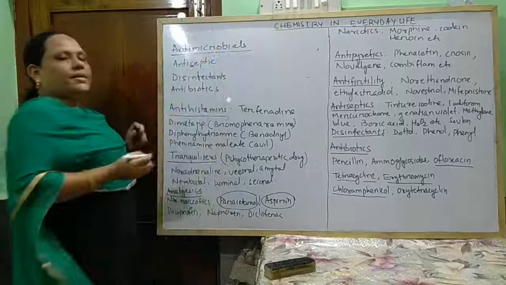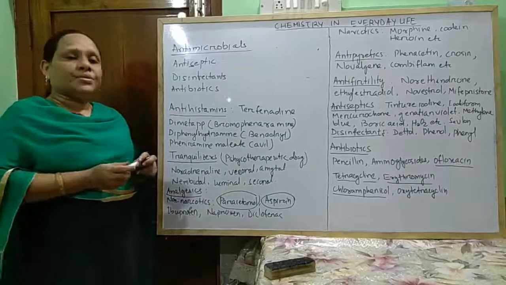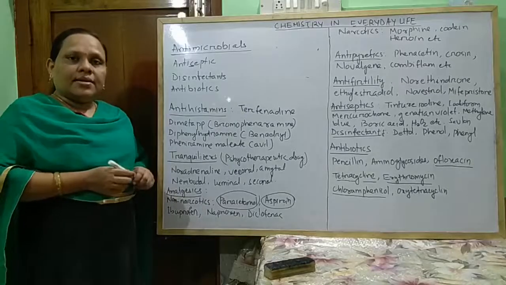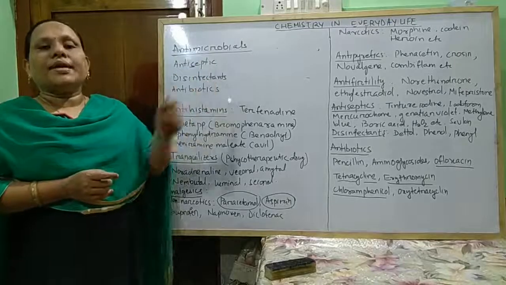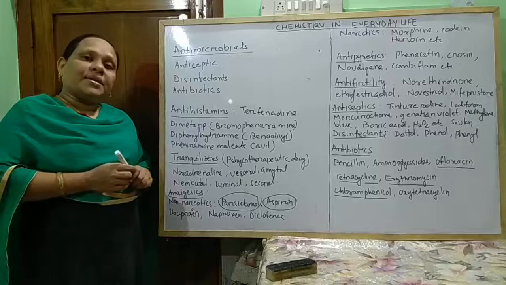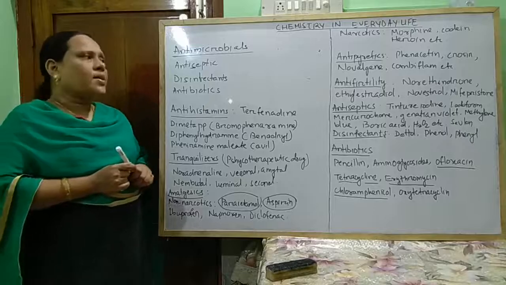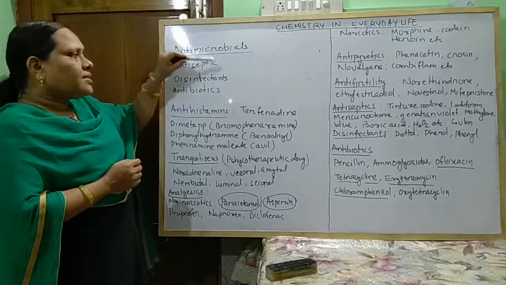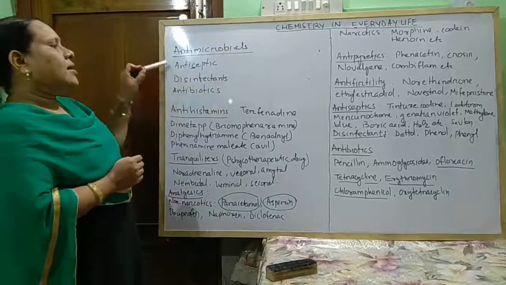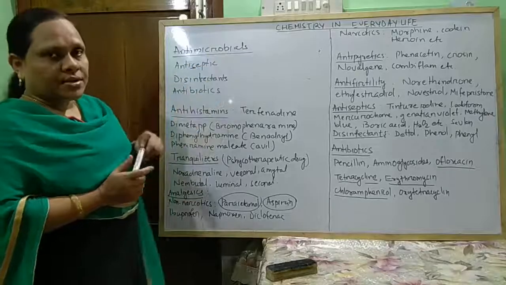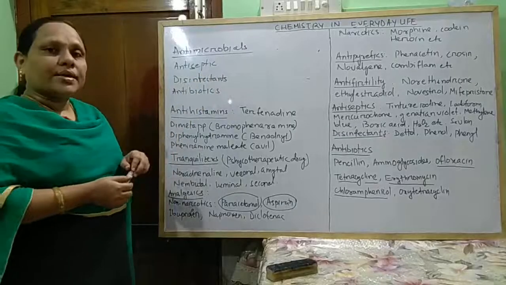All these are antimicrobials. So antiseptics are the chemicals which are used to destroy or kill, or to check the growth of microorganisms, and these are applicable in case of living tissues, wounds and cuts. These chemicals destroy the microorganisms in wounds and cuts, and also inhibit the growth of other microorganisms.